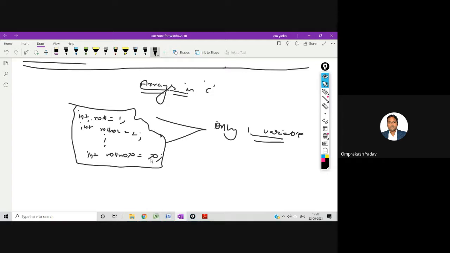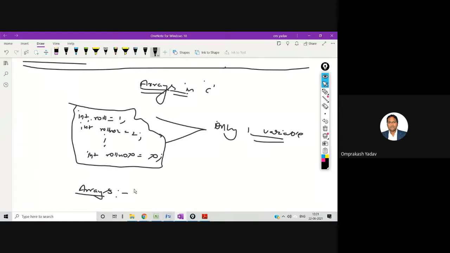Is there any way which allows us to do this? Yes, the answer is yes. And what is that way? That is arrays. With the help of arrays, remember this, we can store same type of data.